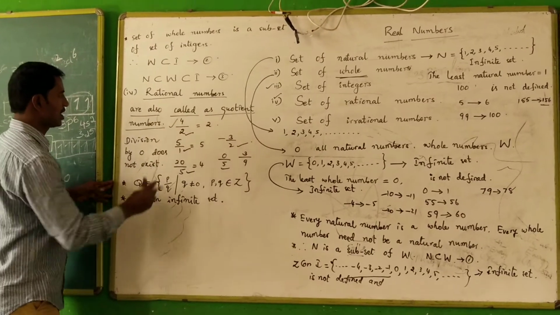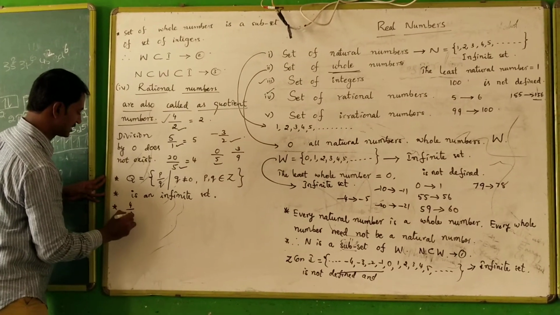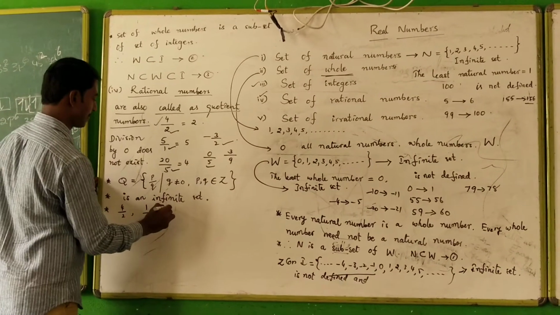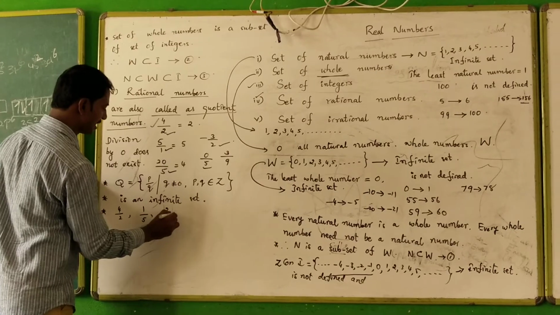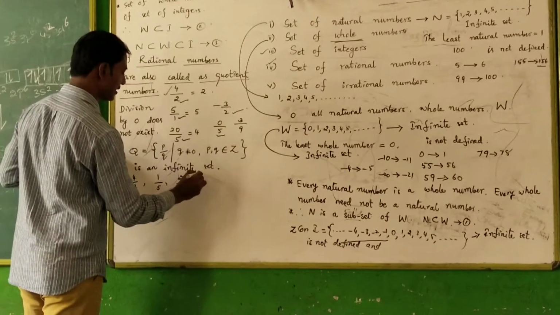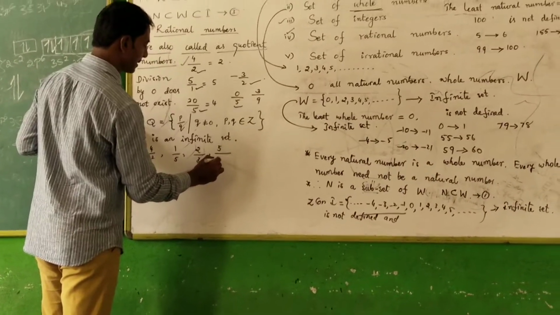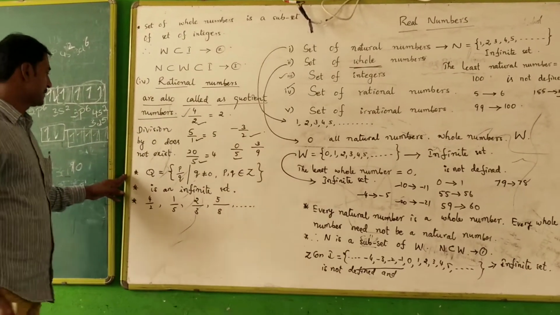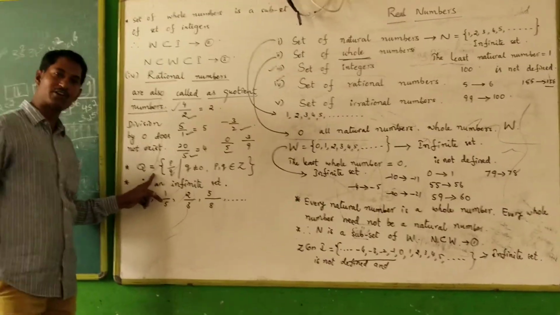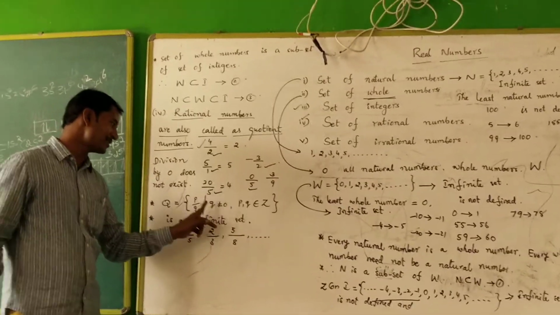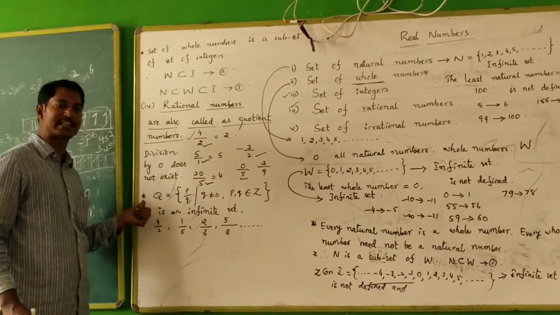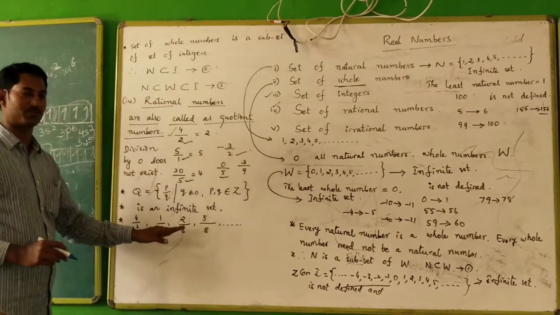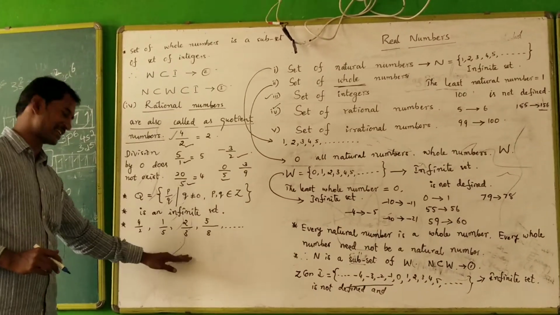So here, we are going to take an example. 4 divided by 2, 1 divided by 5, 2 divided by 3, 5 divided by 8, and so on. Here, the least rational number is not defined, and the largest rational number is not defined because it is an infinite set. Here we are going to find out what about the quotients of these rational numbers.